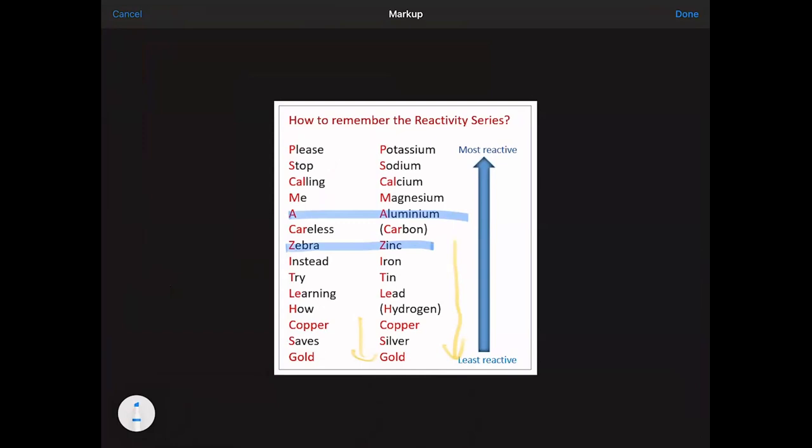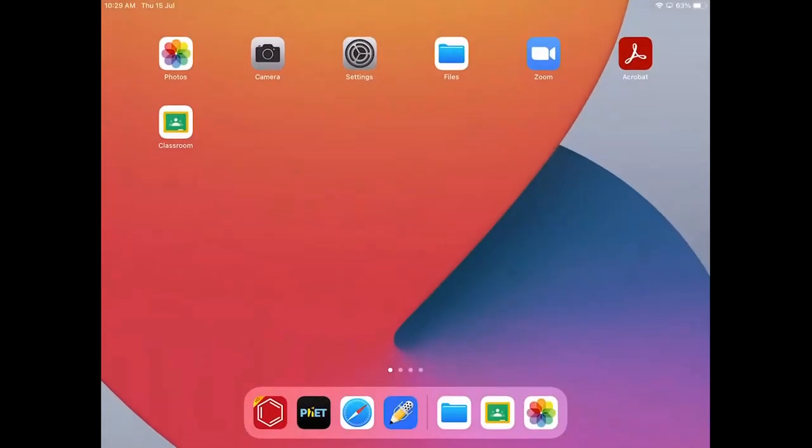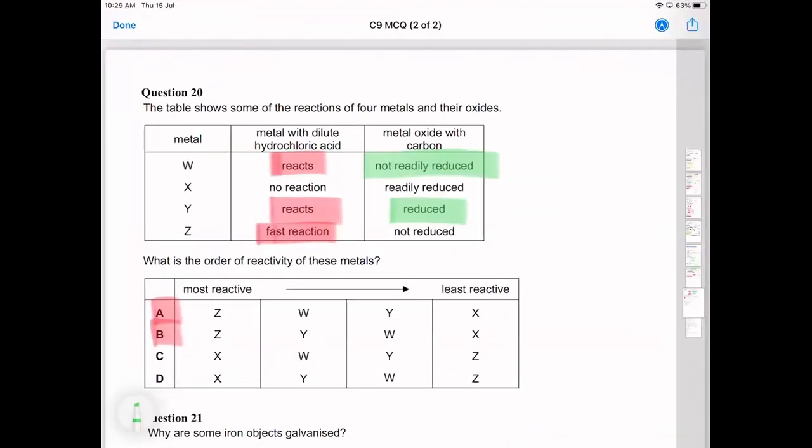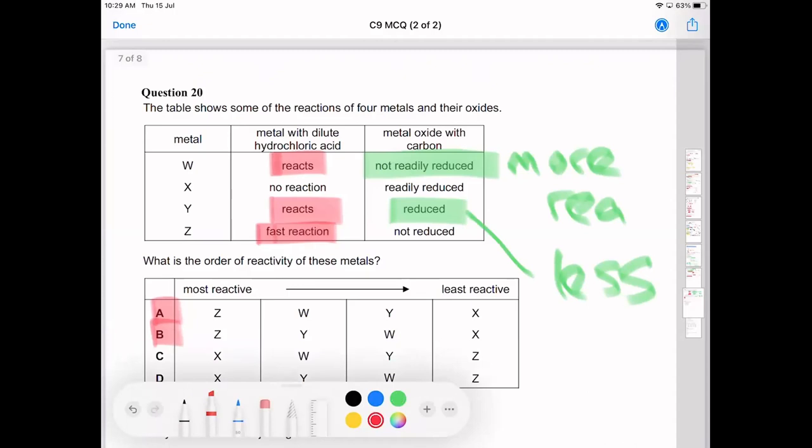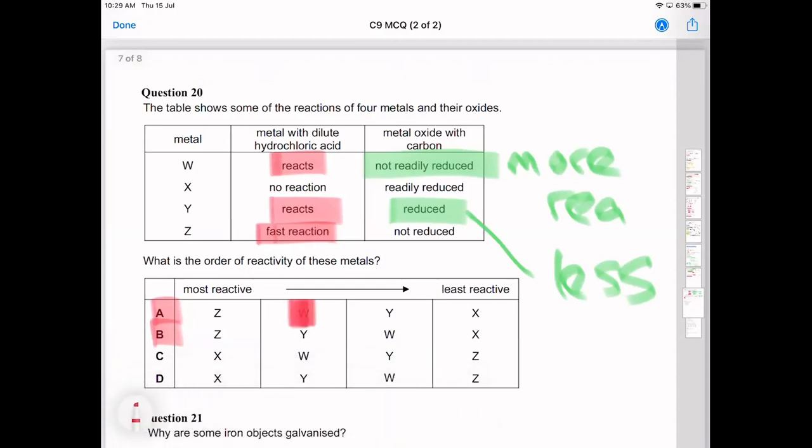So we go back and have a look, and you'll see if it's not readily reduced, it means it's more reactive. And then this one is less reactive. Also, in that case, we can say the next one in line is W. And then we've basically finished the question because the only option we have is ZW, and that's in A.